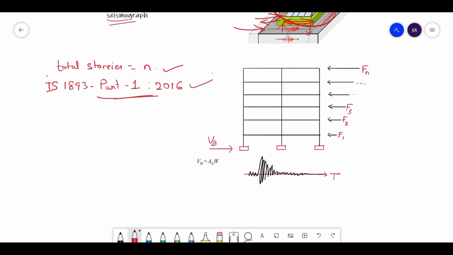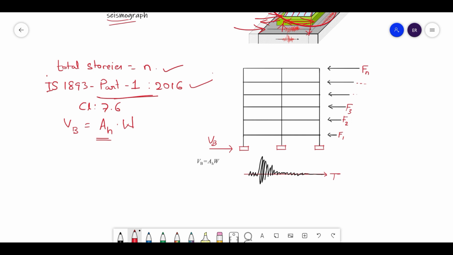In this, if you refer to clause number 7.6, it states the equivalent static method. In this equivalent static method, it explains what VB is. VB is the base shear. It is nothing but some acceleration, that is the horizontal acceleration coefficient, into some weight. This weight is nothing but the seismic weight.